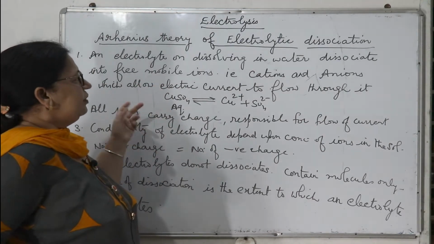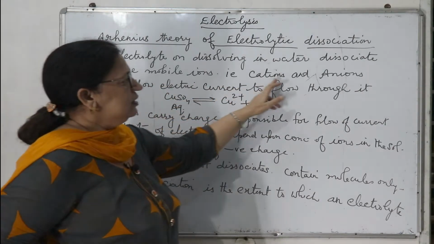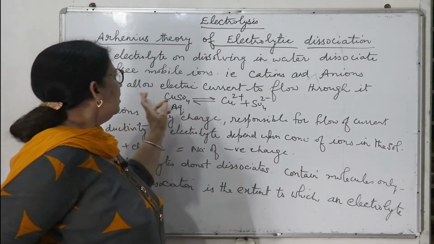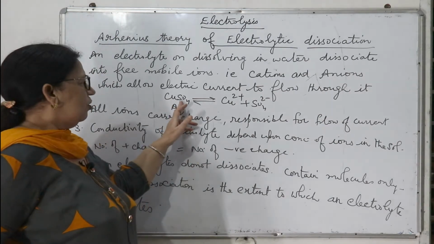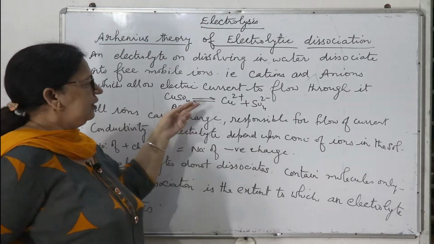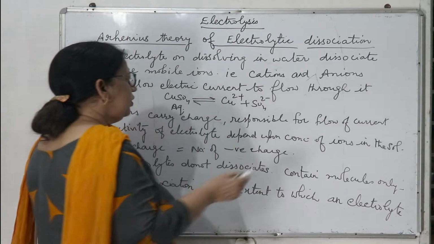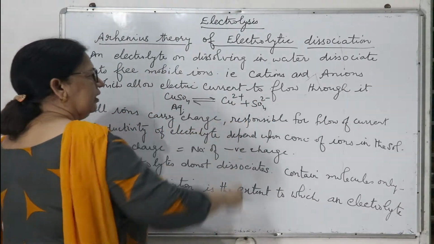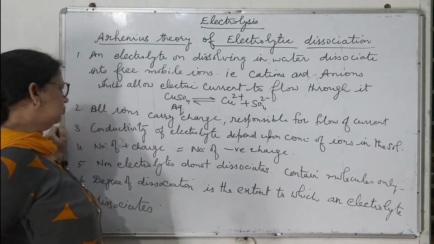That electrolyte, when dissolved in water, will dissociate into free mobile ions, that is cation and anion, and they allow electric current to flow through them. Like copper sulfate, aqueous: when it is dissolved in water it will dissociate into Cu2+ and SO4 2- ions, and because it dissociates into cation and anion, they allow electric current to flow through them.